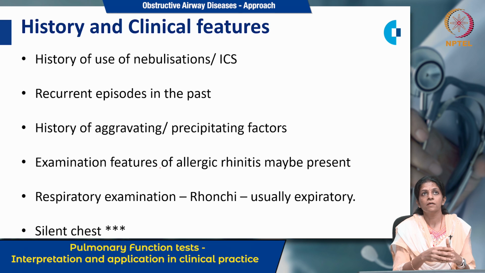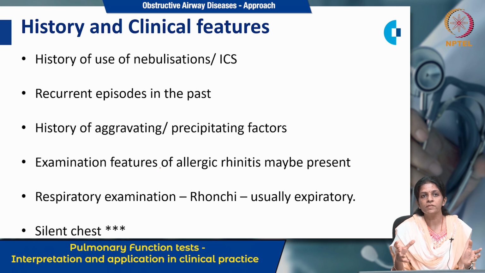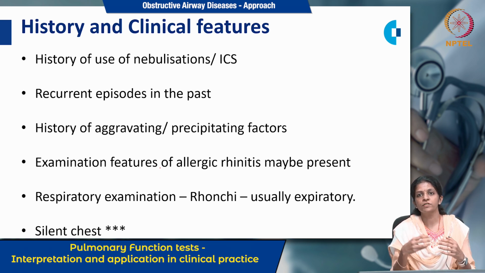Allergic history means whether there is a seasonal variation or changes in the environment like humidity or exposure to air conditioning, all these things, if they are triggering the symptoms. So what are the symptoms which are being triggered? Usually it presents as a wheeze or dry cough or chest tightness along with shortness of breath. So these are the symptoms.